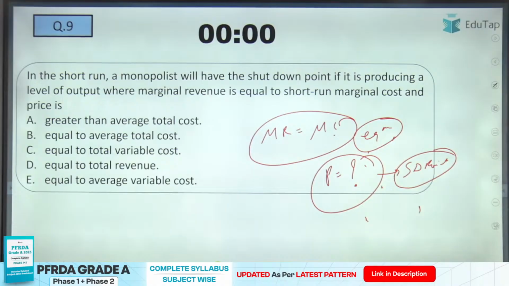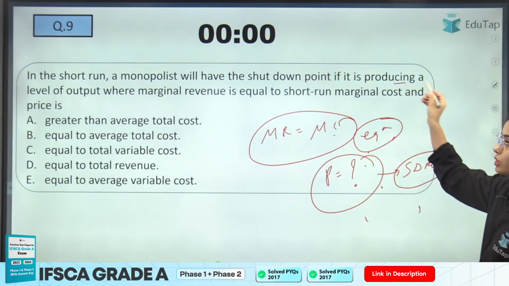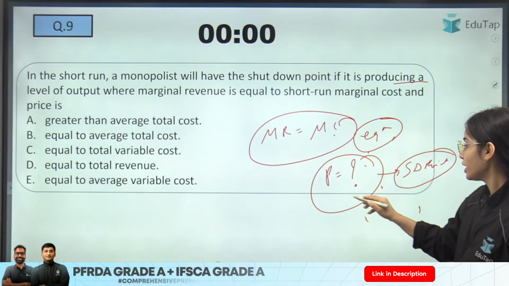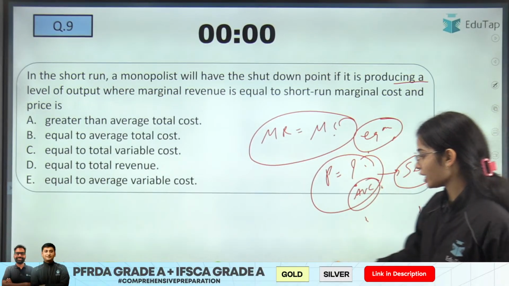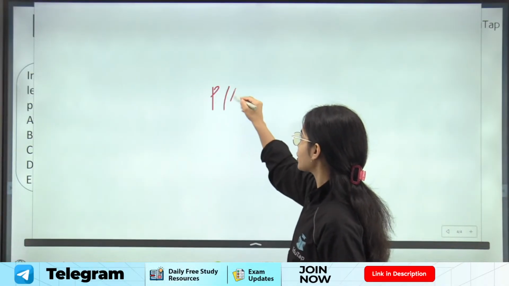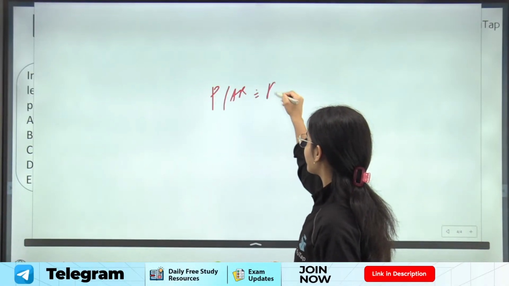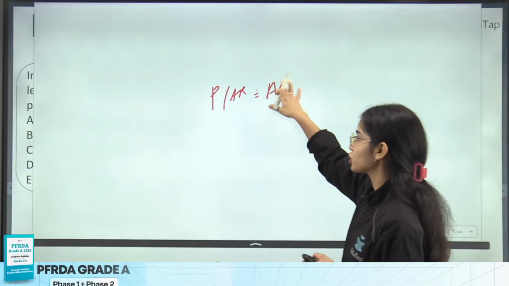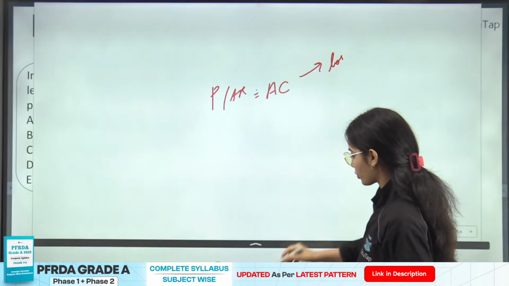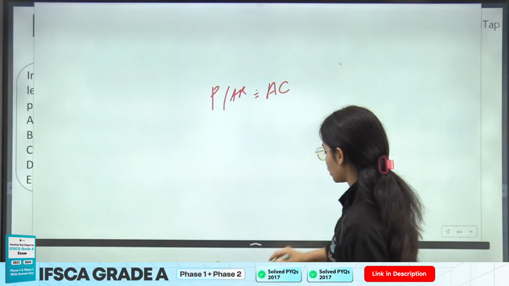So in the short run, a monopolist will have a shutdown point if it is producing a level of output where the equilibrium is there and the price is equal to average variable cost. Basically, if the price or the average revenue is equal to average total cost, the firm is making the normal profit.